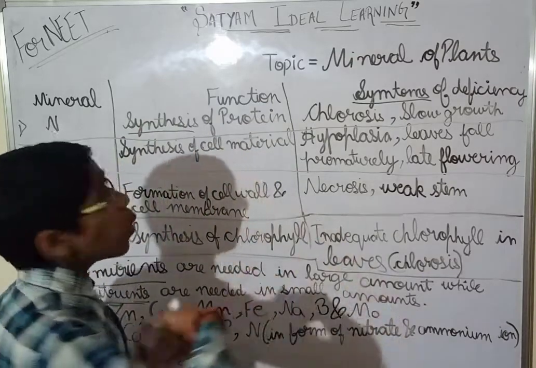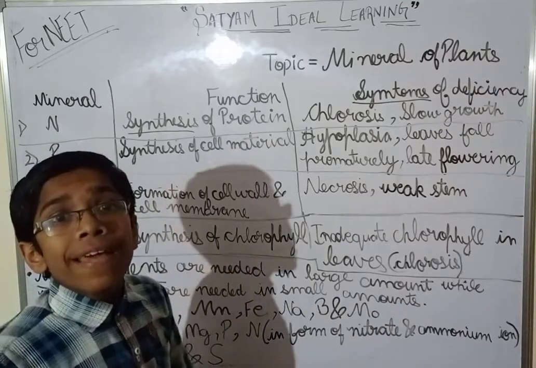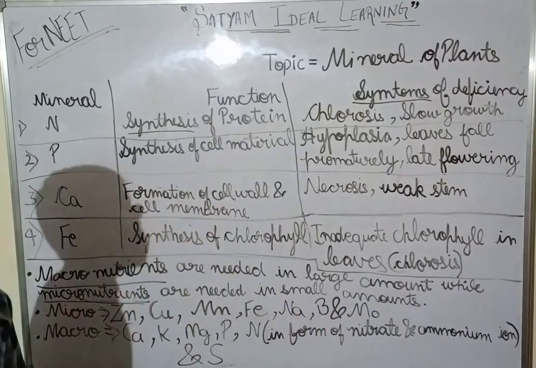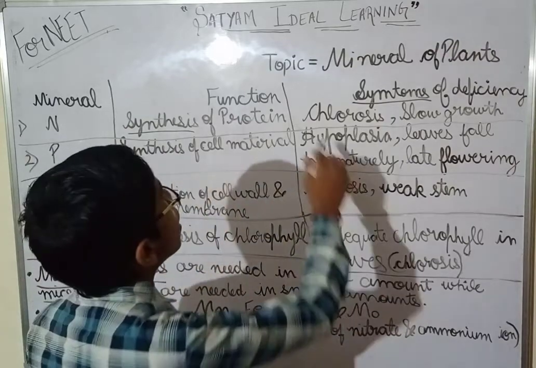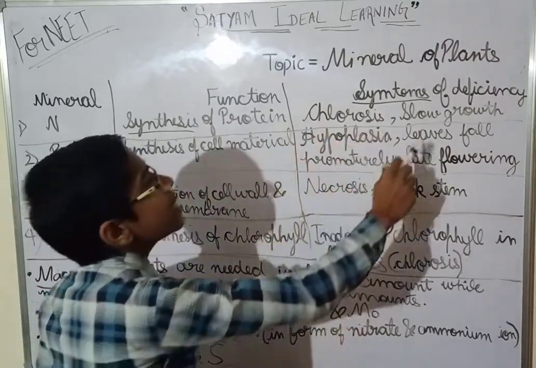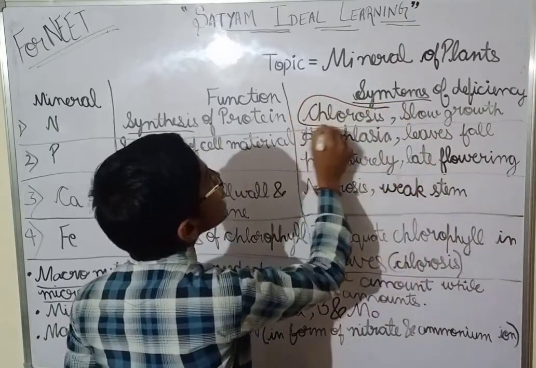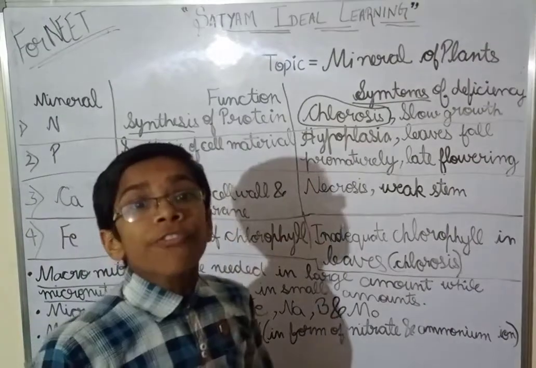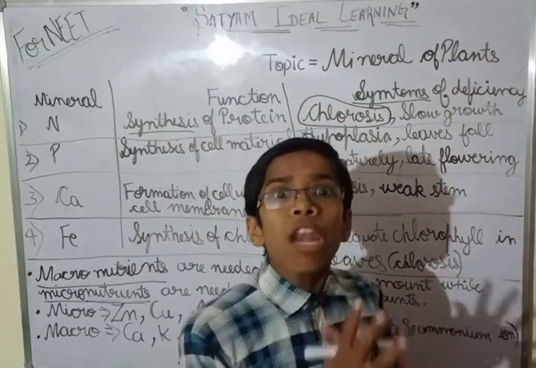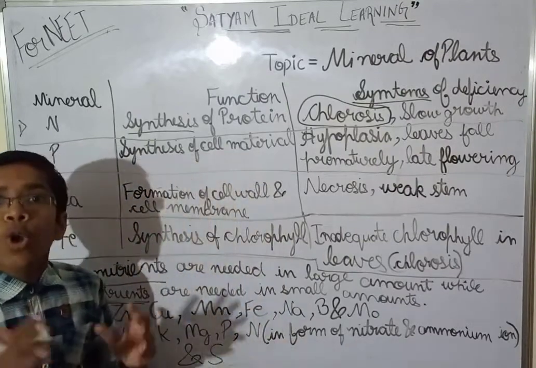Now what is the deficiency? What are the symptoms that occur when the plant has a deficiency of nitrogen? The symptoms are chlorosis and slow growth. Now you will ask, what is chlorosis? It is the condition in which the leaves of a plant are yellow in color due to the lack of chlorophyll.